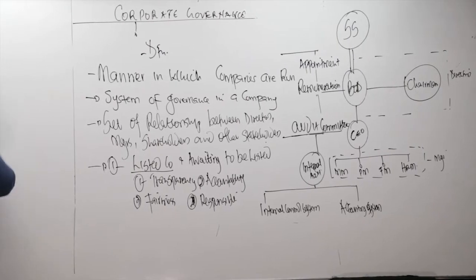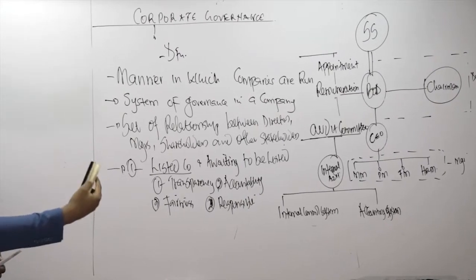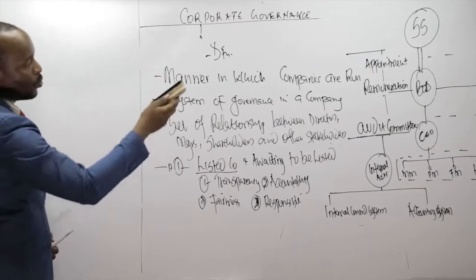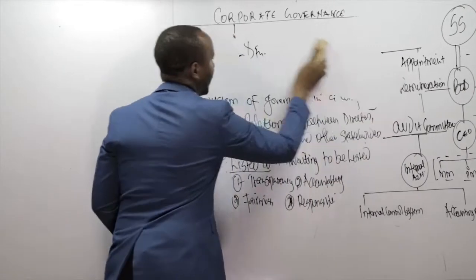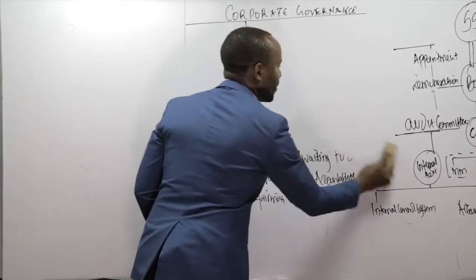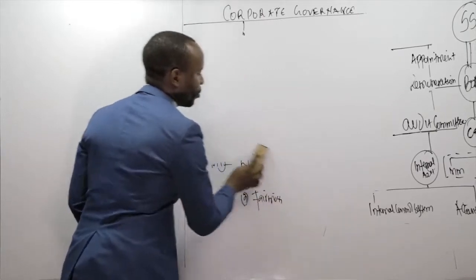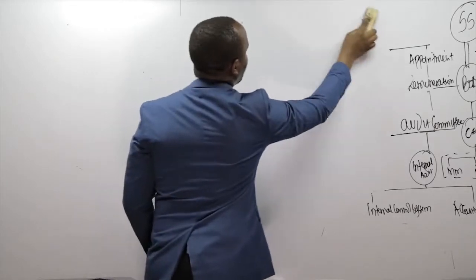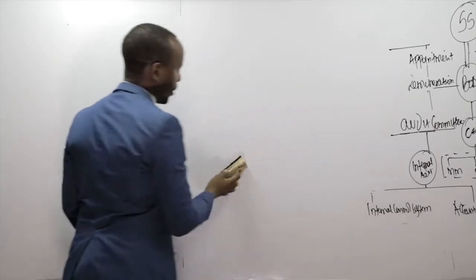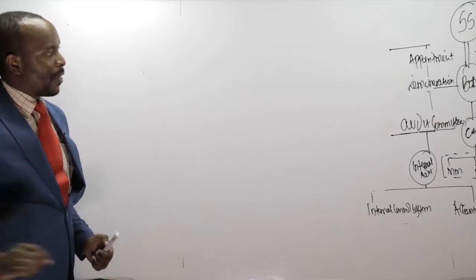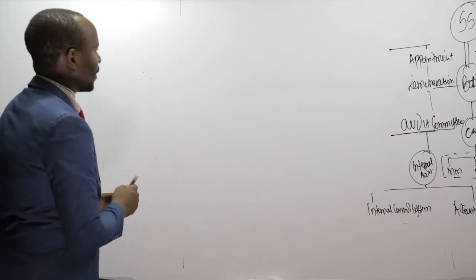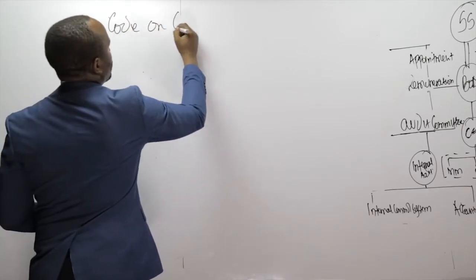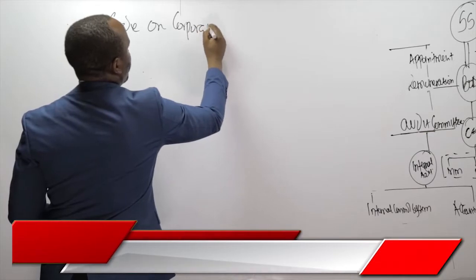we need to discuss that thing called the code on corporate governance. The code is the principles of good governance in your company. And that code of good governance is going to be derived from that particular diagram. Let's see. If you want to run your company in the best way possible, that is going to assist the shareholders get the investment return that they were intending to get, then rule number one is that each and every company should follow the code on corporate governance. That's what we are looking at.